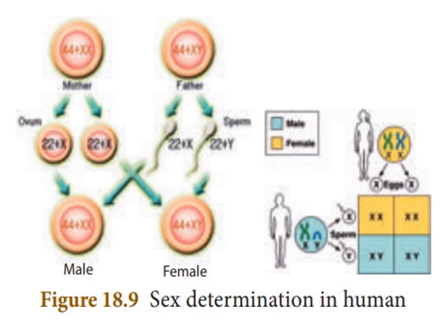In the book, female means 22 pairs of chromosomes plus XX, so together 44 plus XX. Next, male is 44 plus XY, that is a male. Okay.